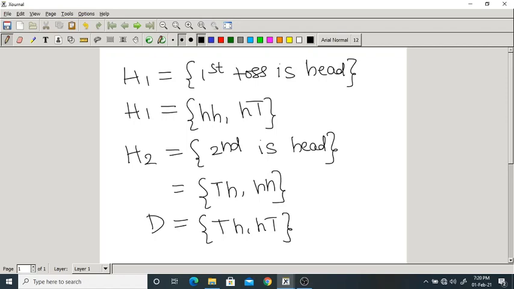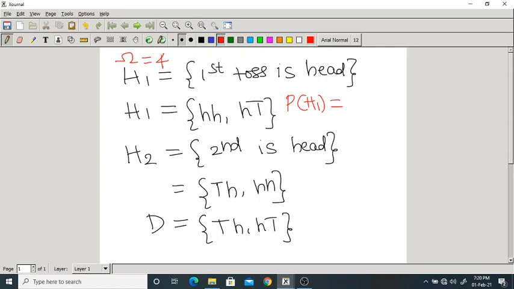So we have seen the probability of H1, H2 also. Let me write here. What is the probability of H1? That is very simple: the number of elements of H1 divided by all possible outcomes. In this experiment the sample space has 4 elements: HH, HT, TH, TT.